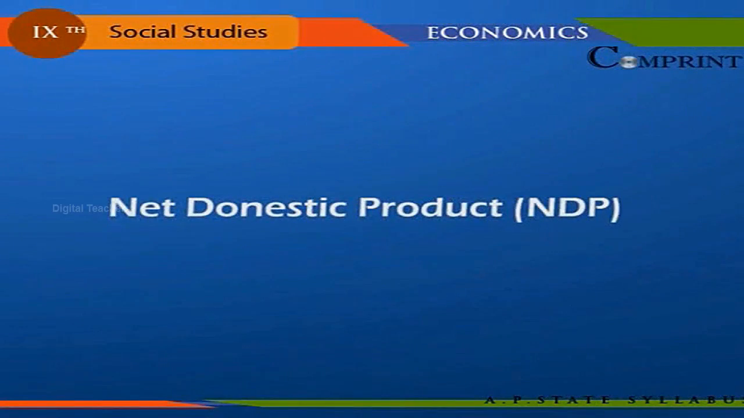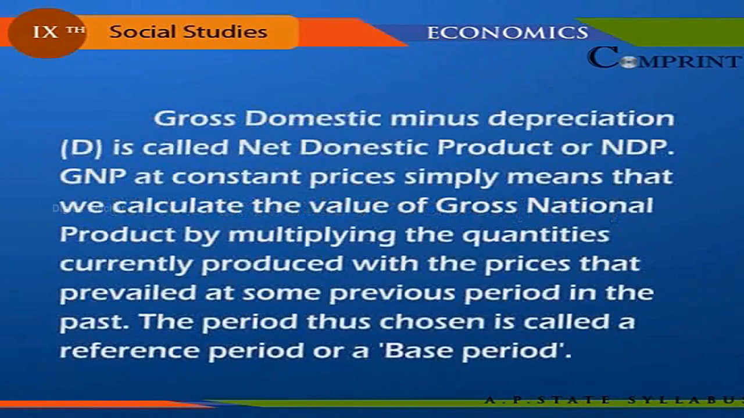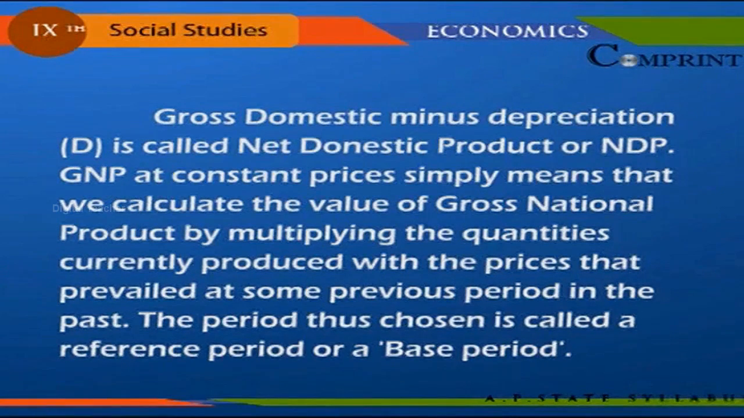Net Domestic Product (NDP). GNP at constant prices simply means that we calculate the value of gross national product by multiplying the quantities currently produced with the prices that prevailed at some previous period in the past. The period thus chosen is called a reference period or a base period.